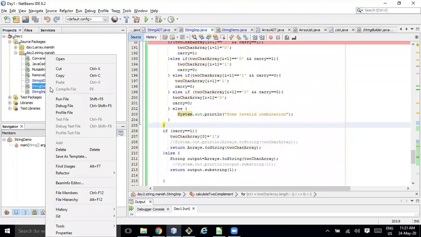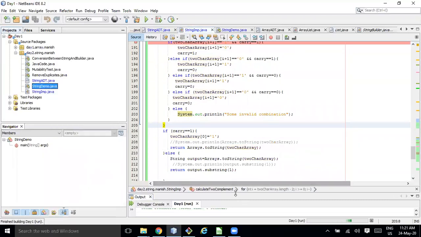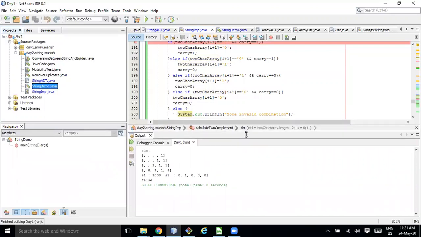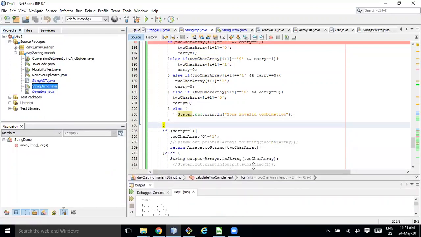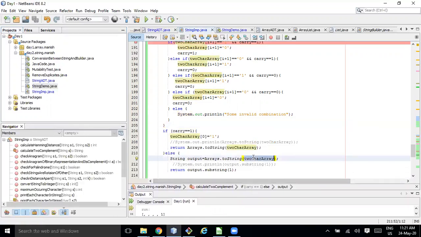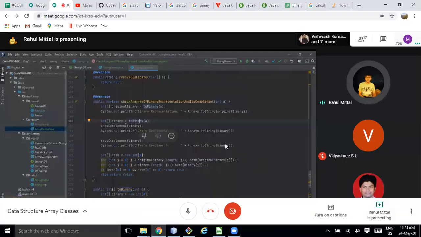Once all these methods are done, I implement the original check anagram of binary representation and its complement. I accept a as an integer and convert it into a binary representation. I do it again here to preserve the original one, because I am going to manipulate the array while doing the ones complement and twos complement.